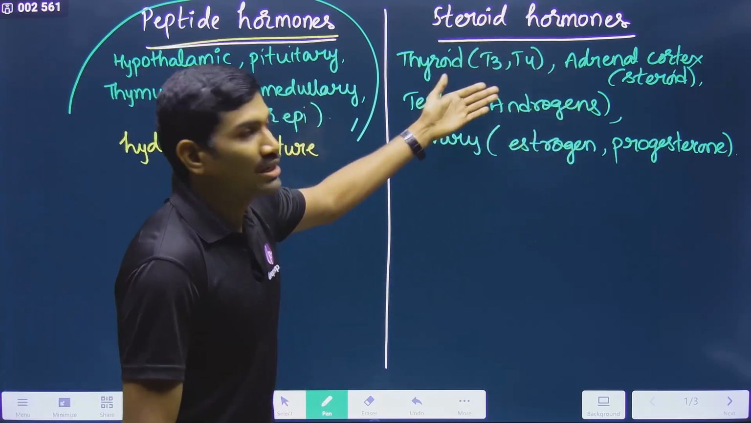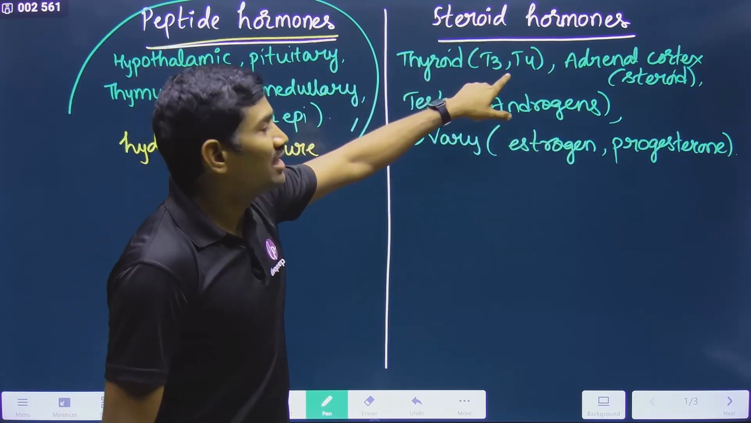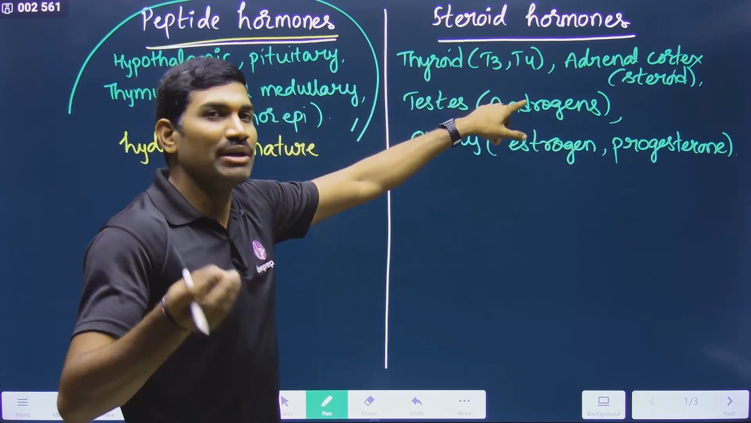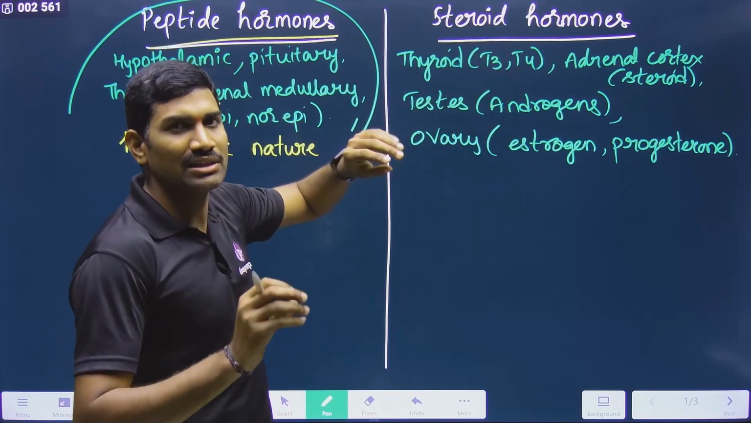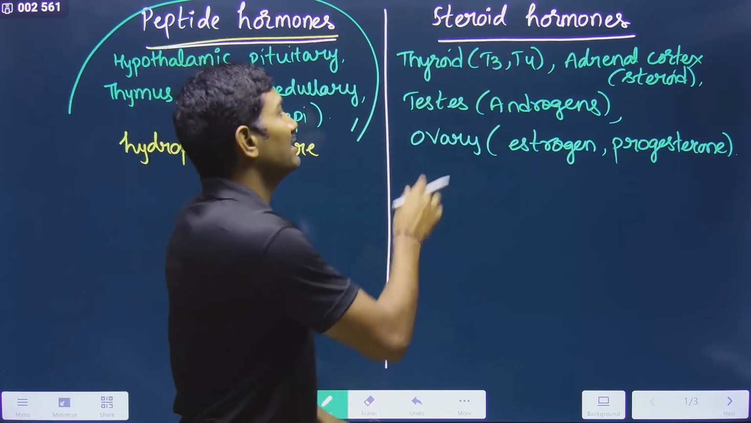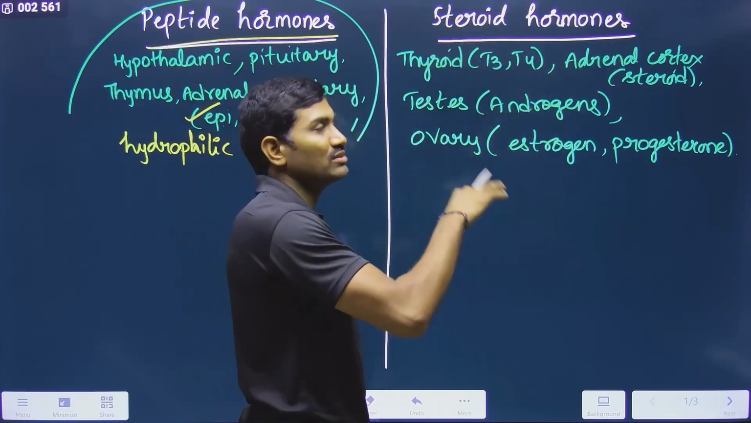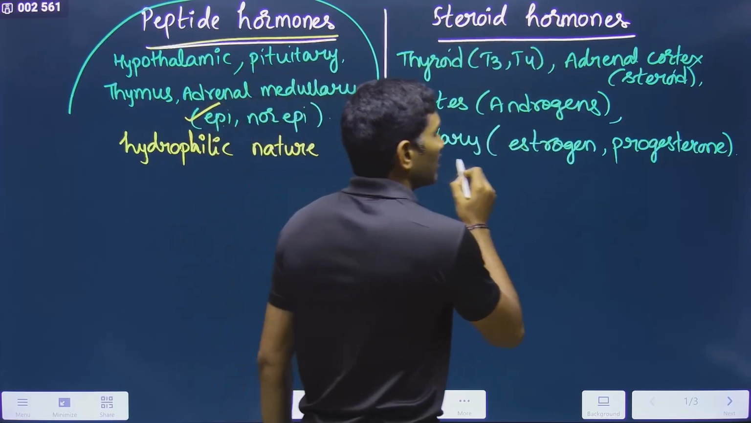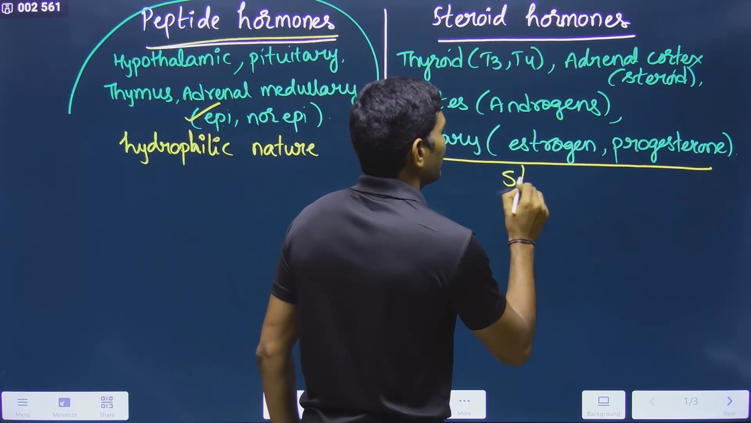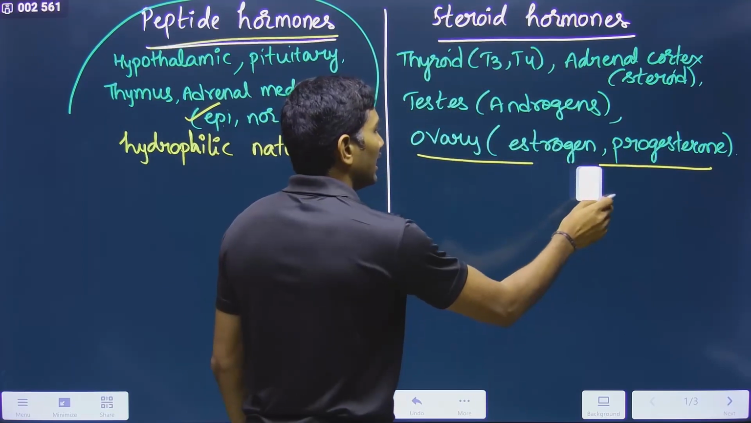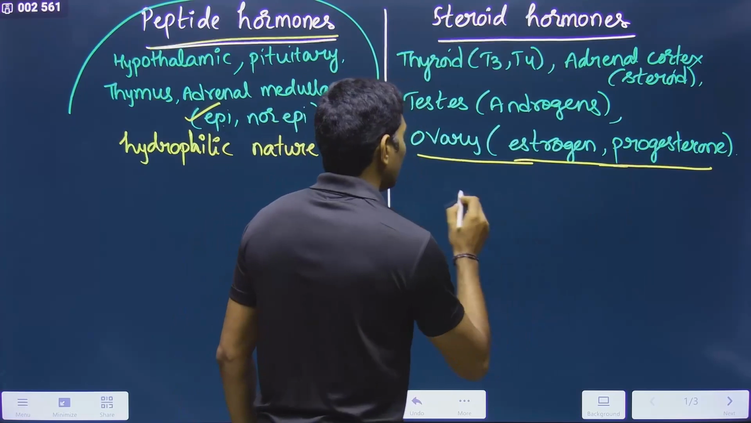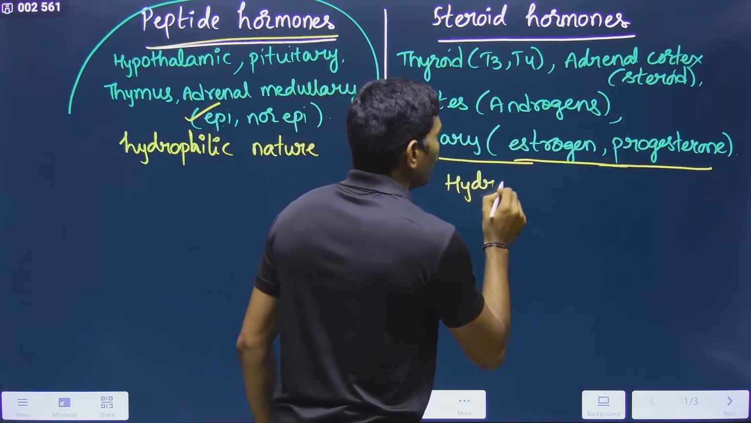But these are steroid type hormones, and T3, T4 are also amino acid derivatives only. They are derived from an amino acid, but iodine will be there. But their action is like steroid hormones. That's why I have written them under this group. Please remember, all these come under steroid type. Steroid type means what? Hydrophilic or hydrophobic? Hydrophobic in nature.